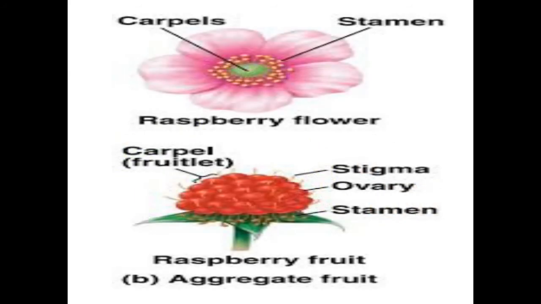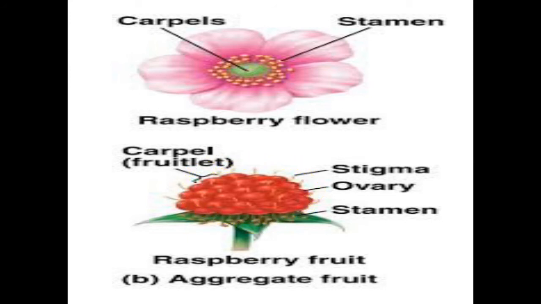Now aggregate fruit, another kind of fruit. Here, in the same flower we can have different free carpels, different free female parts of the flower. After fertilization, all these free carpels become united and form the total fruit.